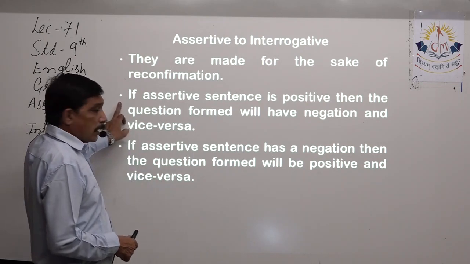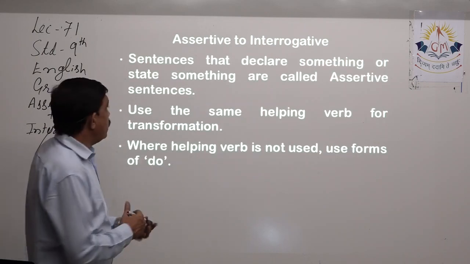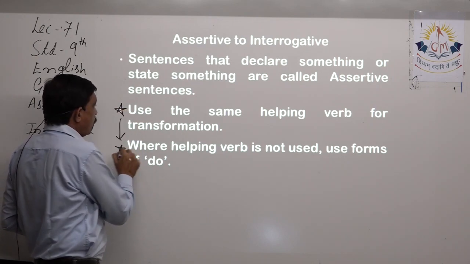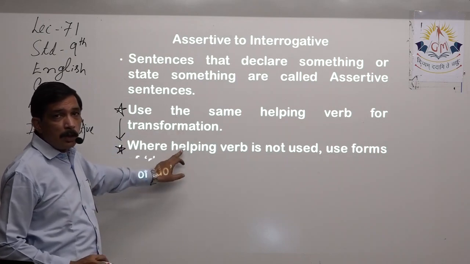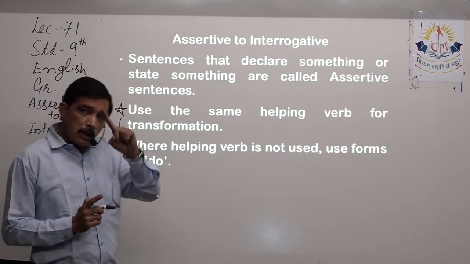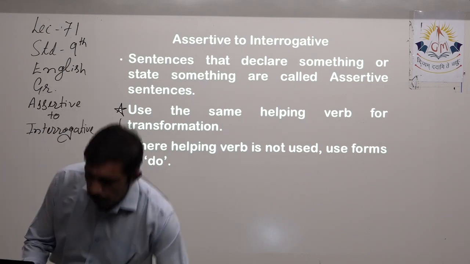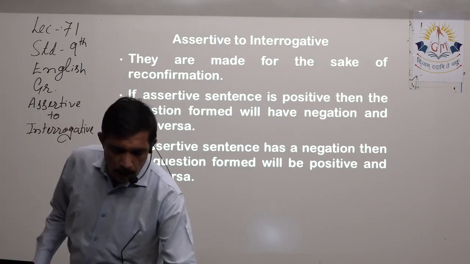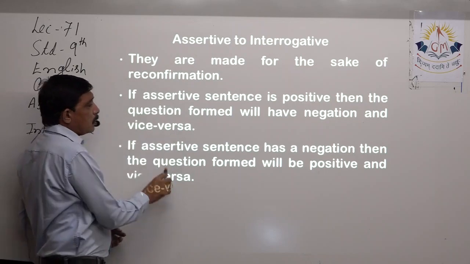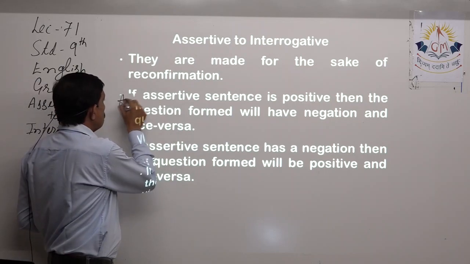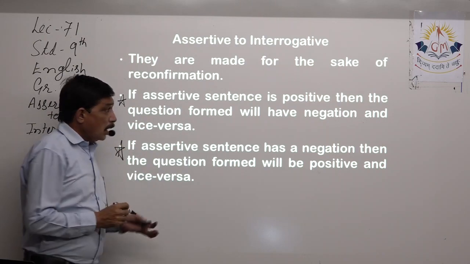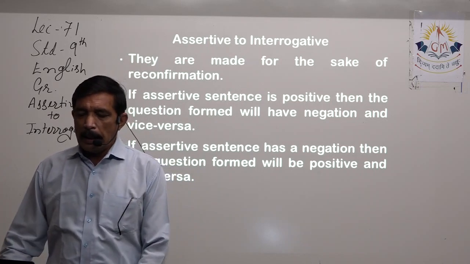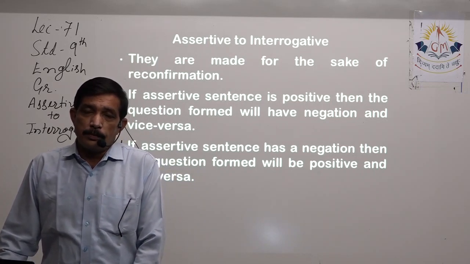Now, two other important rules. Actually, this is the second one. The first one was the one which we star marked. This is a part of it. Either there will be a helping verb or there will not be a helping verb. So basically this is only one rule. Next comes the second rule. What is the second rule? The second rule also is that these two are the same. Only thing is, if this is not this, then this will be this. If the assertive sentence is positive, then the question formed will have negation, and vice versa.